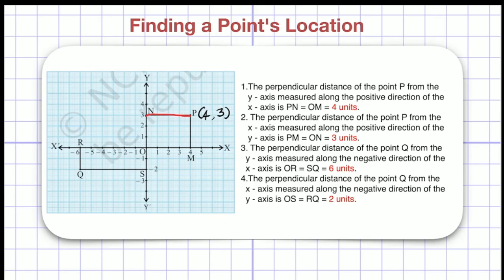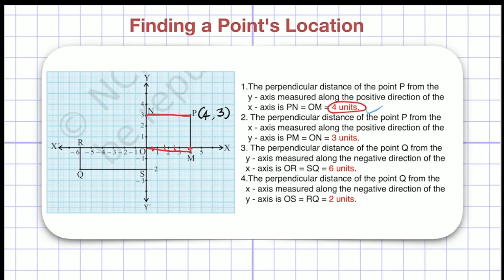Very easy. Now PN will be equal to ON. You can see in the graph, PN equals OM, right? This distance PN will be equal to OM. So if I find the distance OM, it will be equal to PN. Now what will be the distance between O and M? This is a number line, you can see here. So the distance will be 1 unit, 2 units, 3 units and 4 units. So the distance OM is 4 units, and the distance between P and N will be 4 units also. So I have written here 4 units. You can see here, this is 4 units, right?